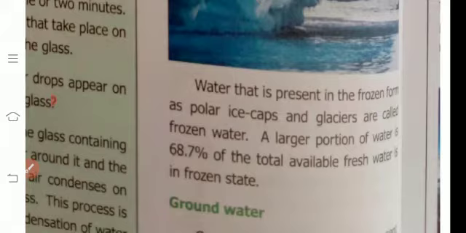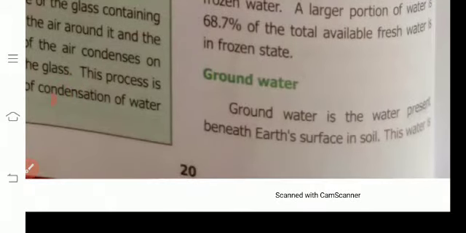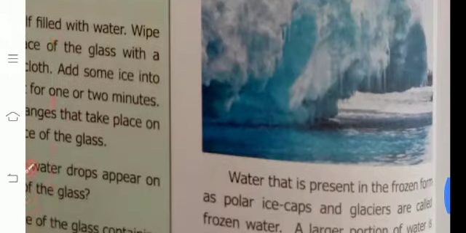A large portion, 68.7% of the total available fresh water, is in the frozen state. The frozen water evaporates and gives fresh water. Then groundwater. Groundwater is the water present beneath the earth's surface, under the soil.